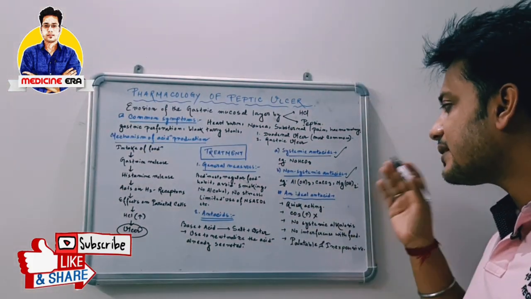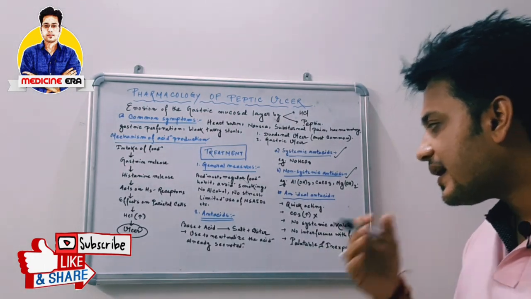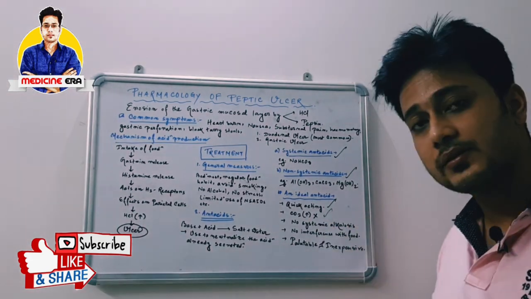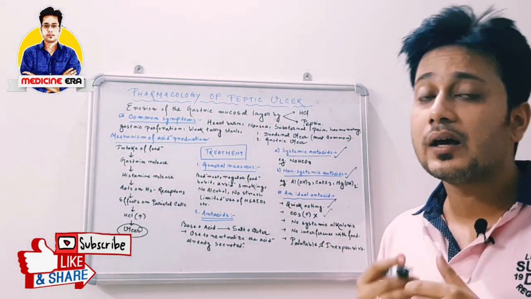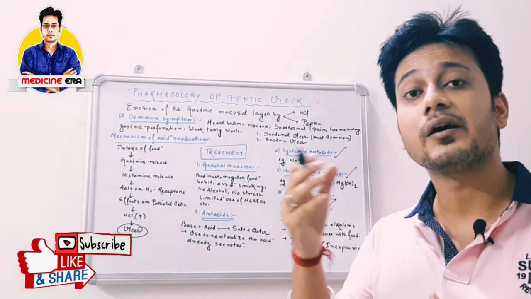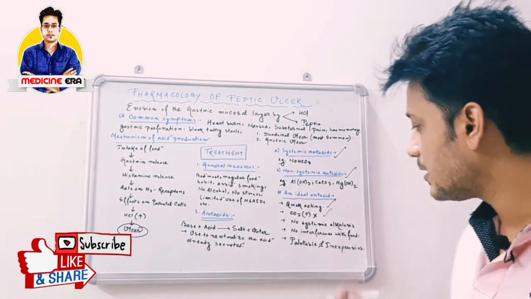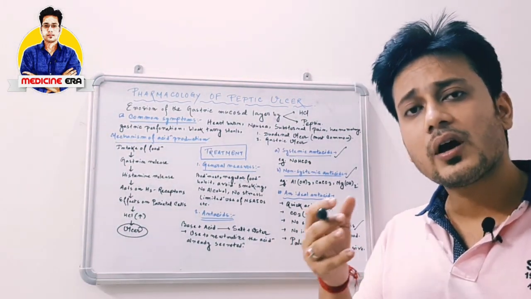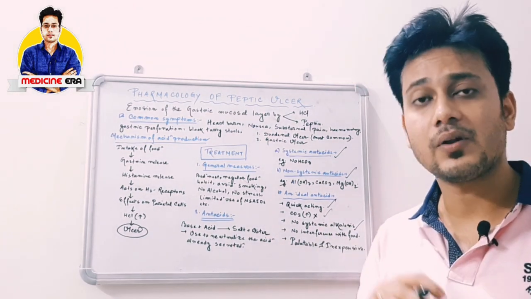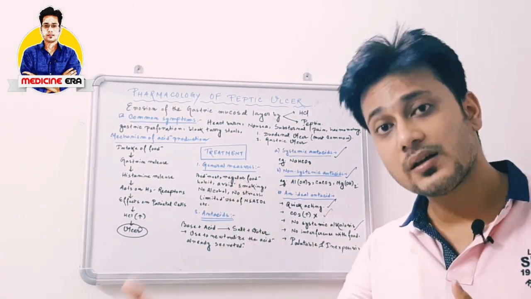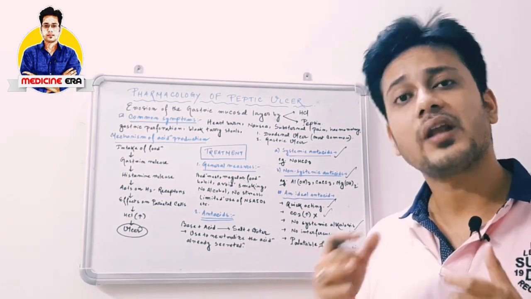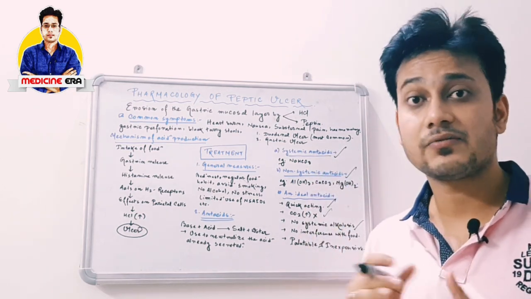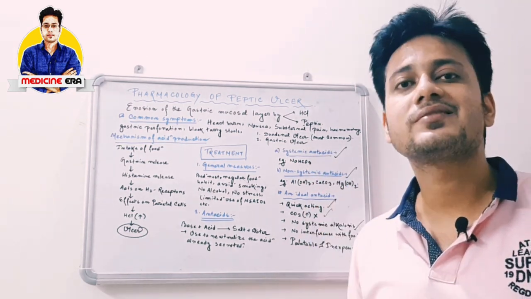The next topic is, what are the ideal characteristics of an antacid? Mainly, an antacid should be quick acting. It should not liberate CO2, carbon dioxide, because the carbon dioxide liberated by this type of antacid will create rebound hyperacidity, which may be very fatal. They should not produce any systemic alkalosis, because antacids are bases. If they are present in a greater concentration in the blood, they can change the blood pH to basic pH, because we know that blood is a natural buffer. Its pH is 7.4. If the pH of the blood becomes basic, that is very dangerous for our body because it creates systemic alkalosis.